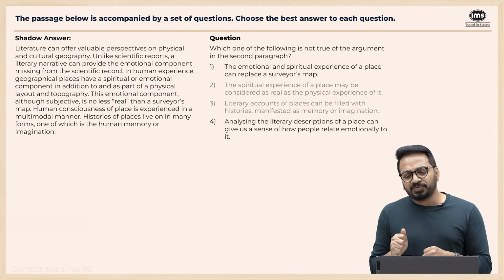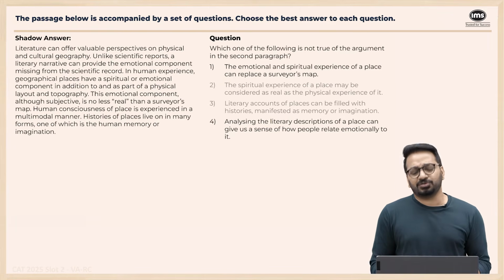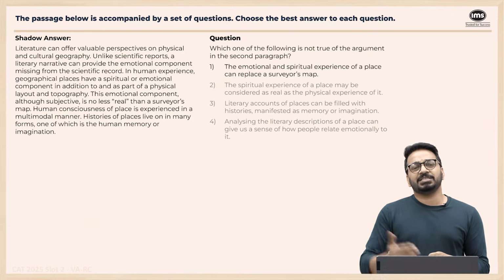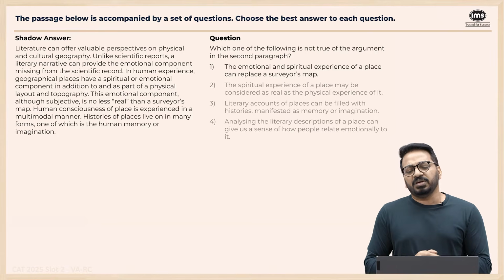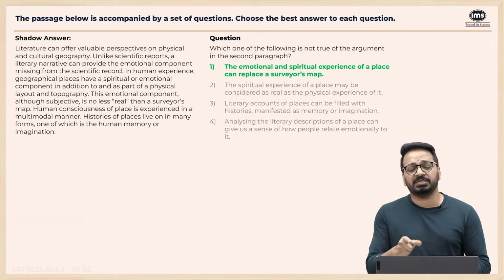Analyzing the literary descriptions of a place can give us a sense of how people relate to it emotionally. This is also clearly mentioned. So basically, these three are clearly mentioned. The first one, emotional and spiritual experience of a place can replace a map. No, it cannot replace a map. It can definitely complement it. This is the answer. The right answer on this one, option 1.